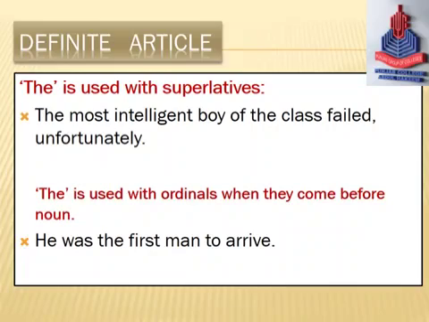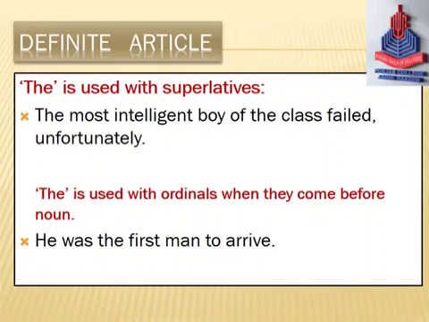The most intelligent, superlative degree. He is the best boy in the town. The best boy, superlative degree: good, better, and the best. I saw the loveliest flower in the garden. The loveliest flower.